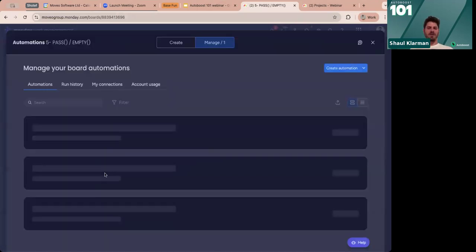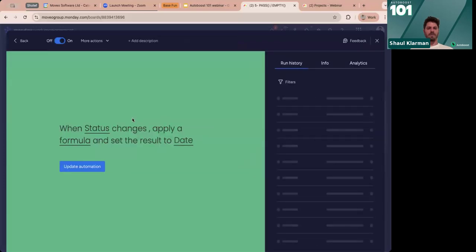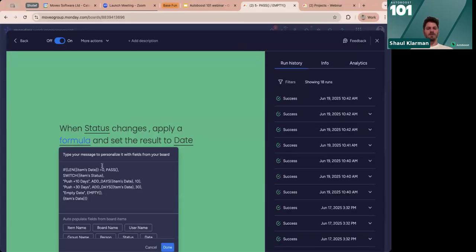In our specific syntax, we can do this. When we apply our formulas, for instance, what we have here is if the length of the item date is 0, that means the item date is empty. You can check if something is empty by the length of it being 0, then pass. So whatever pass means, whatever value that you have in there, keep it.